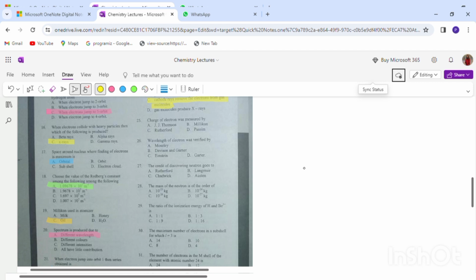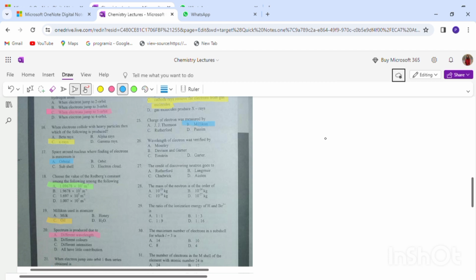So after calculating the e/m ratio, we actually knew the mass. Then Millikan used the e/m ratio and the mass to calculate the charge of an electron. So the charge of the electron was calculated by Millikan.